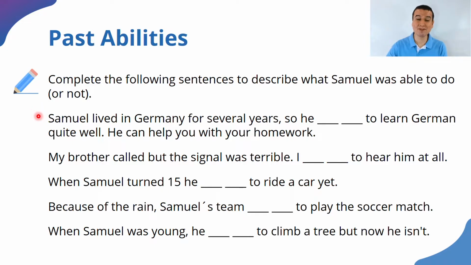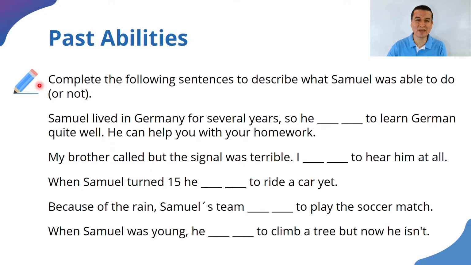So I have here some sentences with some blanks, and what you need to do is use be able to in the past to complete his sentences. Of course, Samuel is singular, so you are going to use the singular form of be, remember?